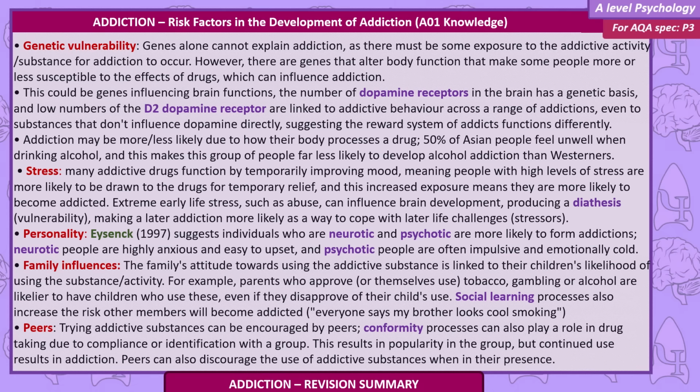This could be genes influencing brain functions. The number of dopamine receptors in the brain has a genetic basis, and low numbers of the D2 dopamine receptor is linked to addictive behaviour across a range of addictions, even to substances that don't influence dopamine directly, suggesting the reward system of addicts functions differently.